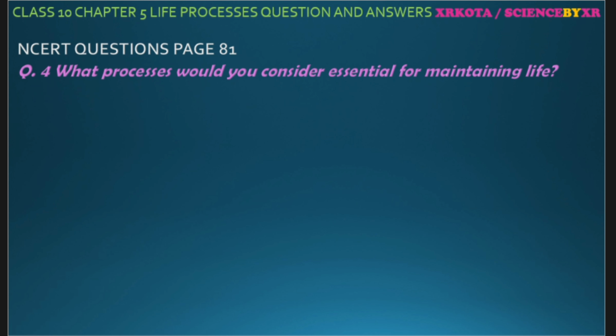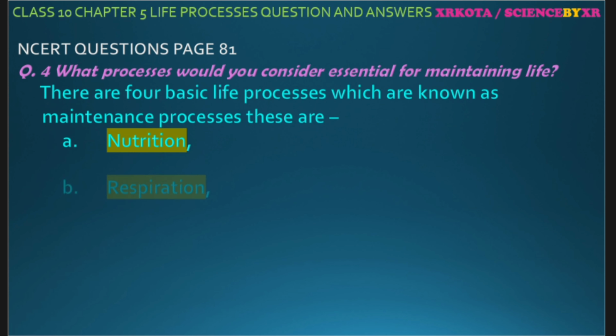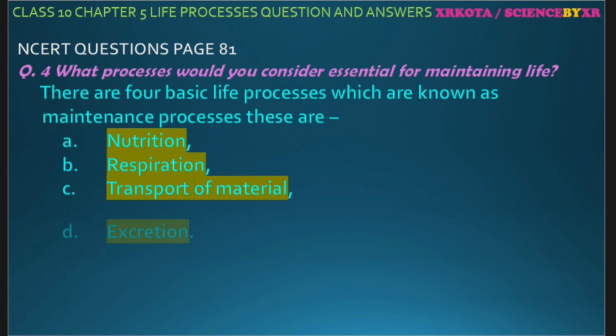Okay, question number 4: what processes would you consider essential for maintaining life? So there are 4 processes which are called maintenance processes: nutrition, respiration, transport and excretion. So these are the 4 things which are just required to maintain life. These processes are not for reproduction or for growth and development. They are maintaining the life. Whatever life we have got, whatever body we have got, these will be just maintaining it.